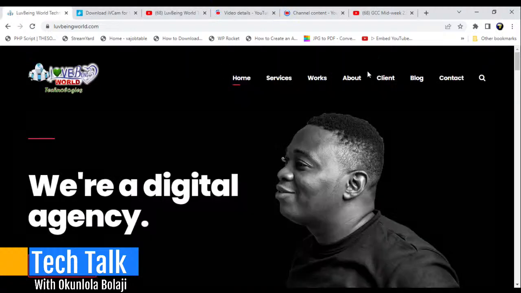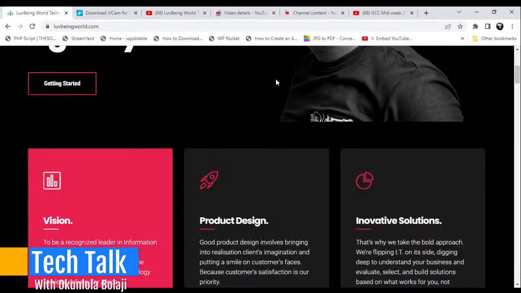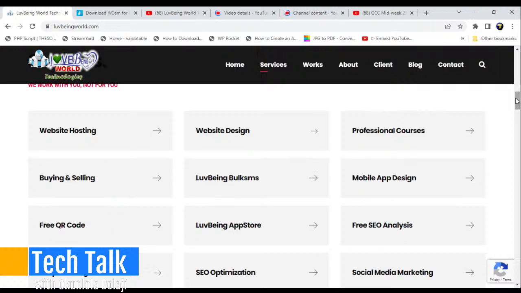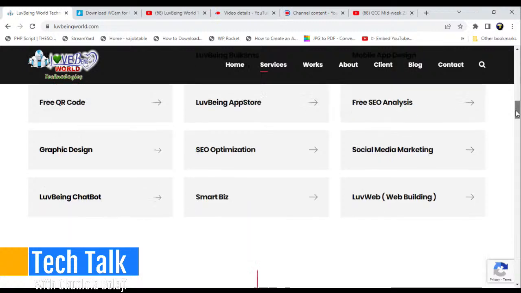If you come to our website anytime you are free, just go to services. Now under services, you have a lot of services, and each of them goes to one or two services that we render. Majority of them give you access to be able to work for free. For example, maybe you are a student and you want to learn more about some courses. You can go to professional courses.